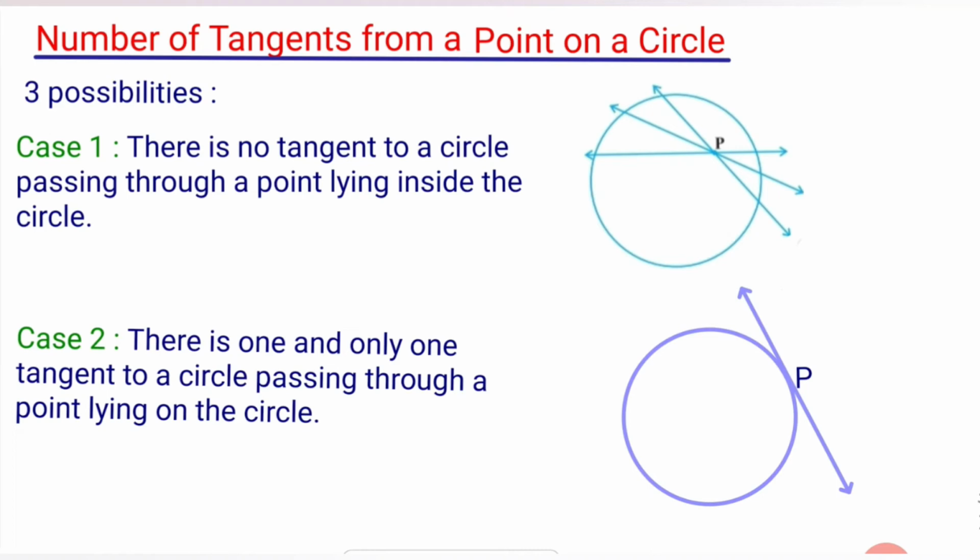Hello everyone. We have already discussed what is a tangent to a circle in our previous lecture. Here I'll discuss the number of tangents from a point on a circle. Now there are three possibilities. First one is the point lies inside the circle, second one is the point lies on the circle, and the third one is the point lies outside the circle.